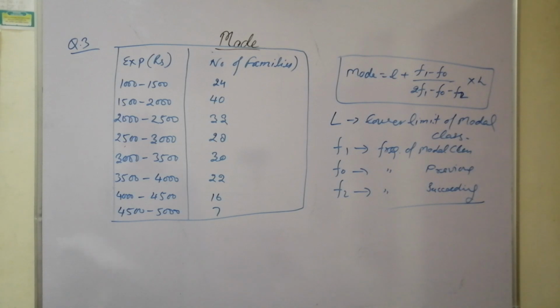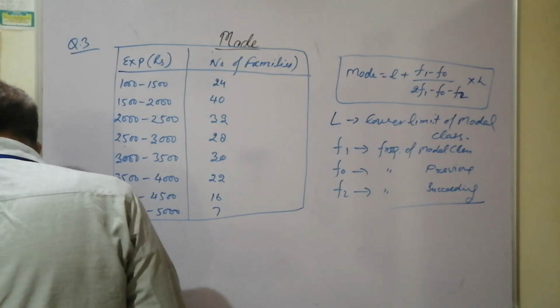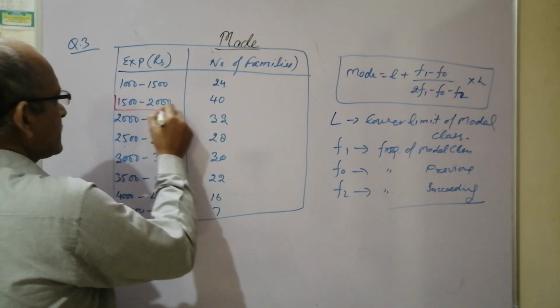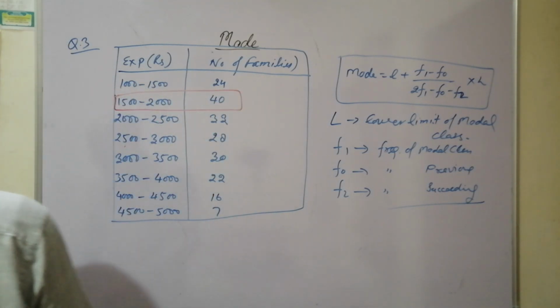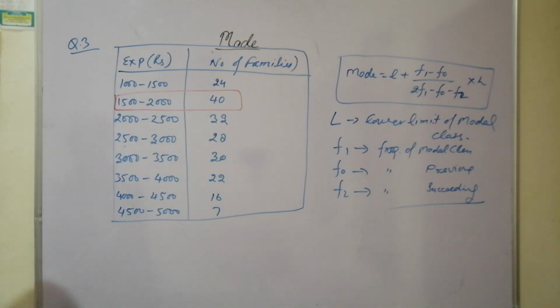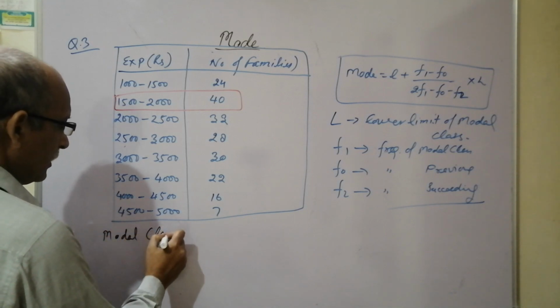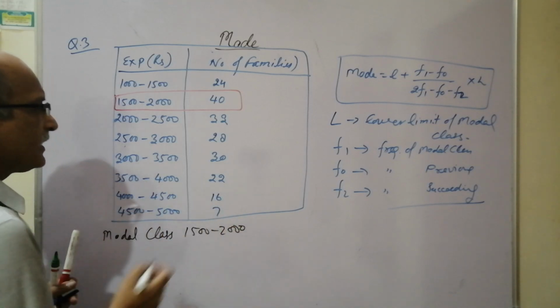So again, what should we focus on to get the modal class? We have to see the maximum frequency class. So we'll see here the maximum frequency is contained in it. This is the maximum frequency class, so we'll write here modal class, that is 1500 to 2000. Well clear, so many things are now clear.